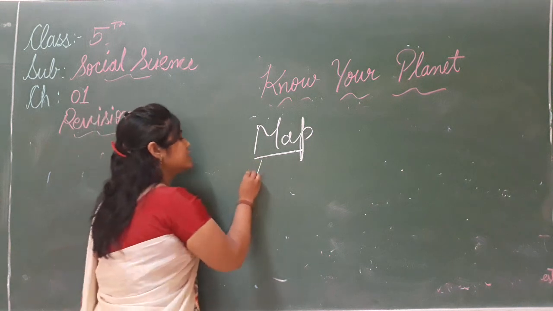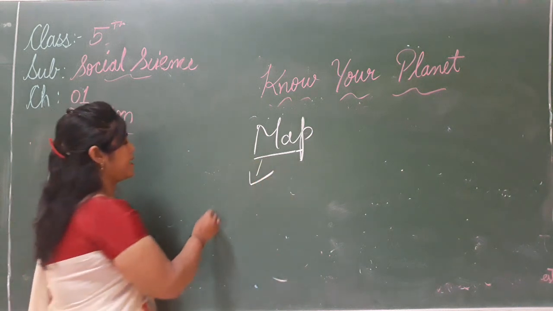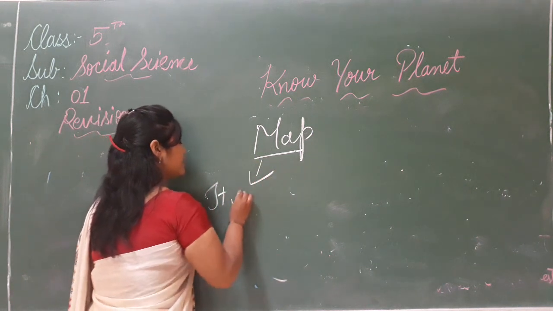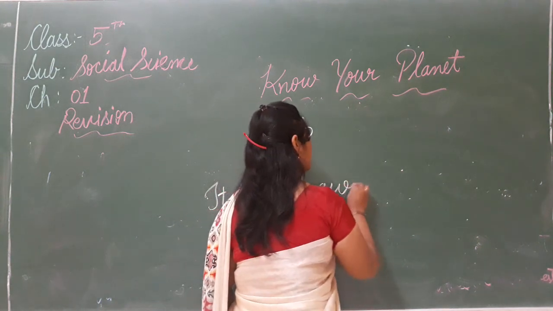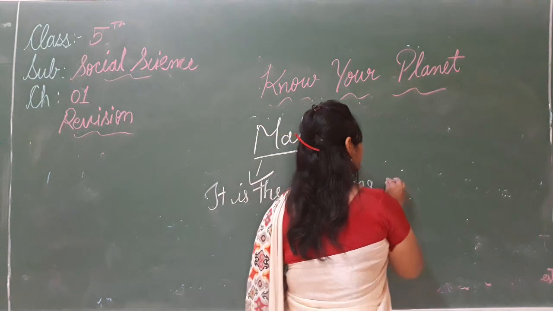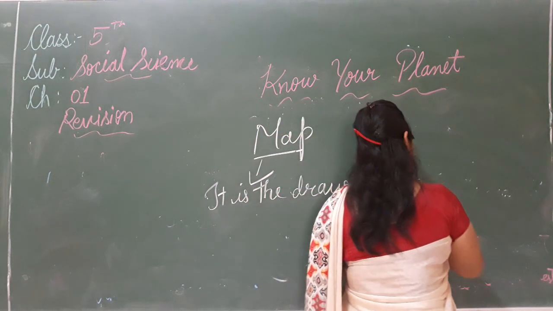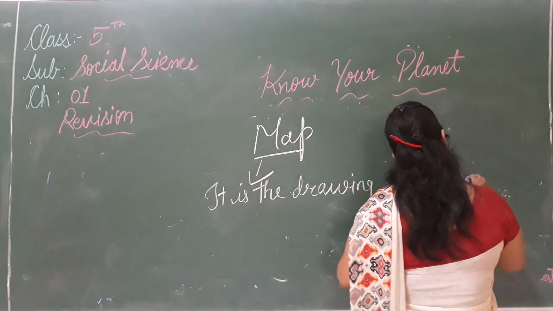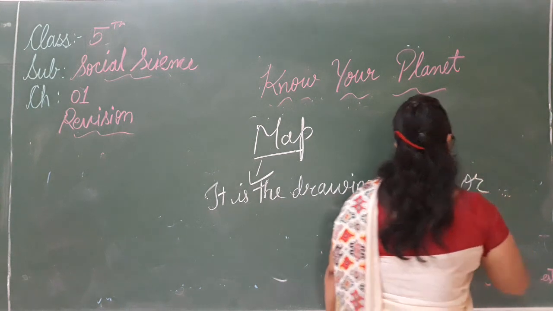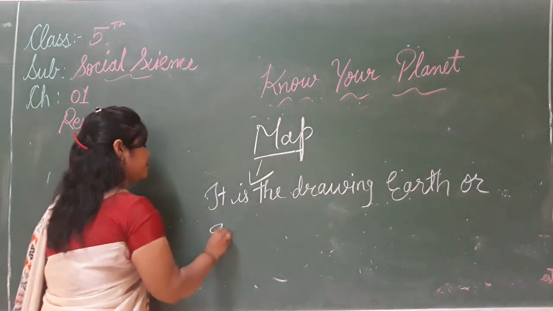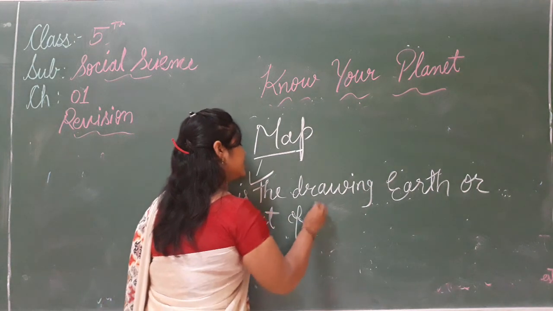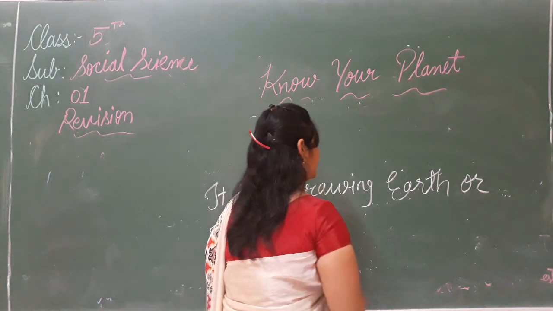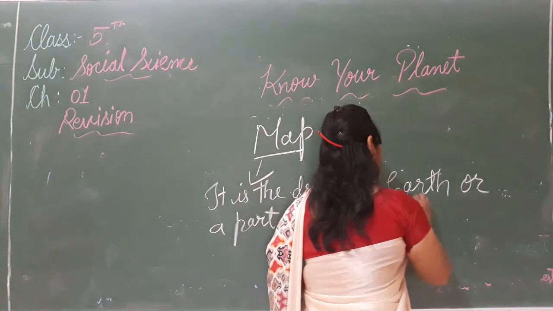Means it is a drawing of earth, or a part of it, on a flat surface.